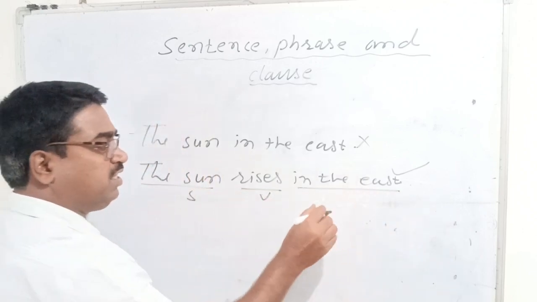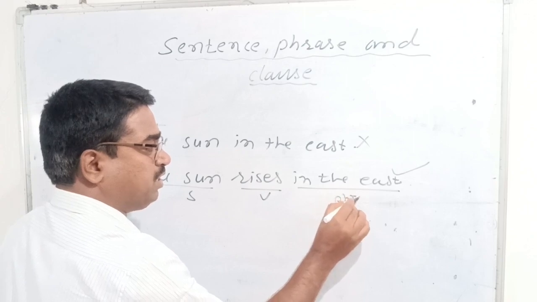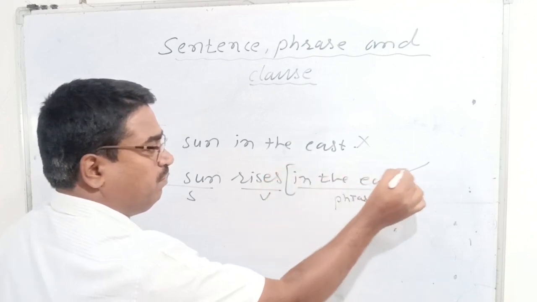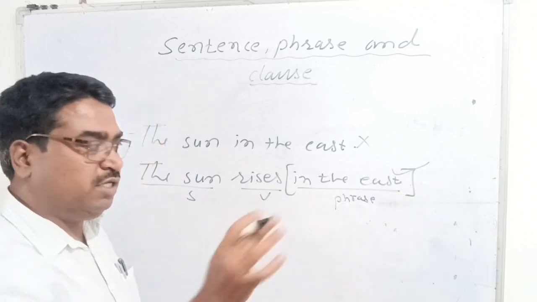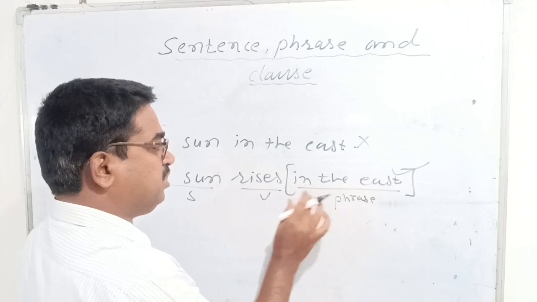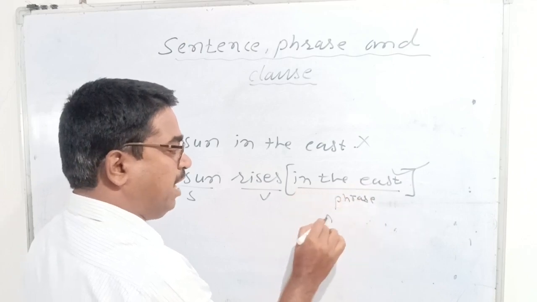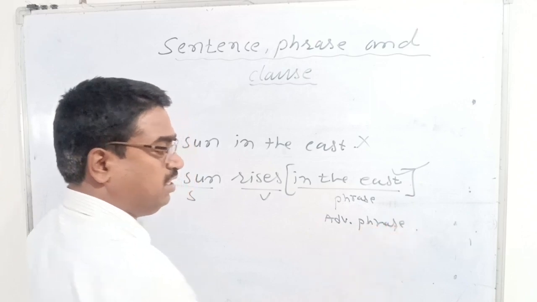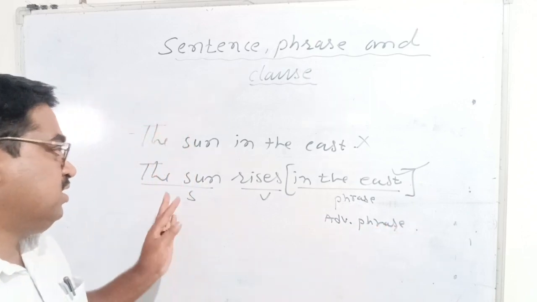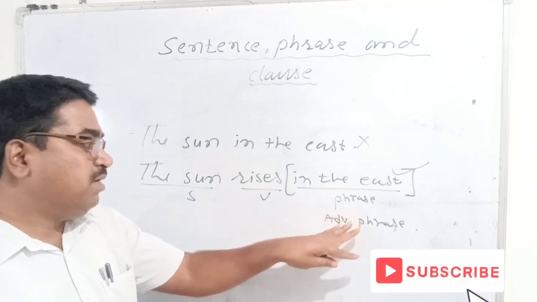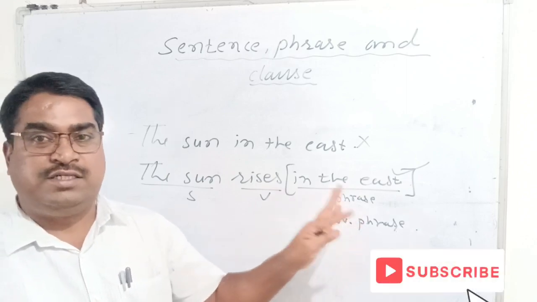And what is the in the east? It is phrase, right? This is a group of words. In the east is a group of words which makes sense, but it does not make complete sense. So this is a phrase, and also it is functioning as which kind of phrase? Adverb phrase, because it indicates place. Where does the sun rise? In the east, right? So it is an adverb phrase, not noun phrase or adjective phrase.